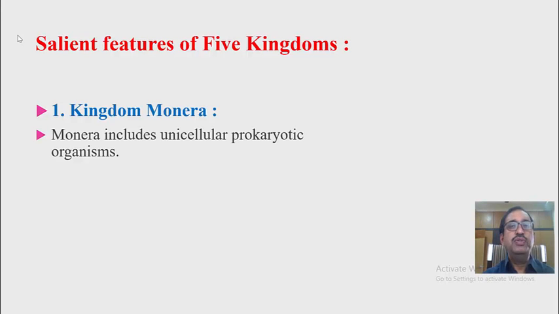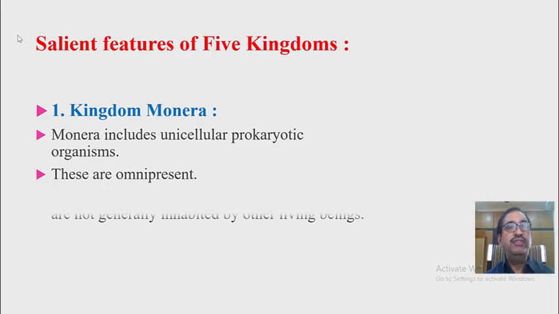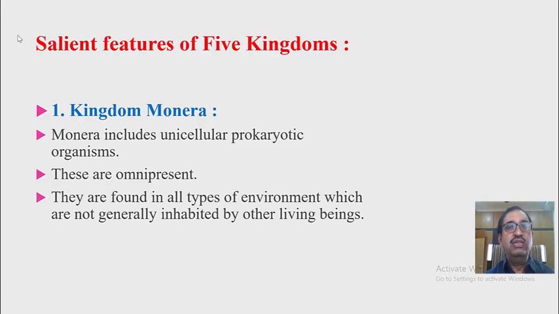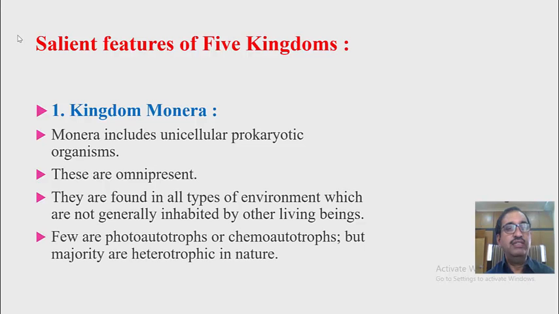Monera includes unicellular prokaryotic organisms. These are omnipresent. They are found in all types of environment which are not generally inhabited by other living organisms. The organisms which are included in this kingdom Monera may be autotrophic or heterotrophic.